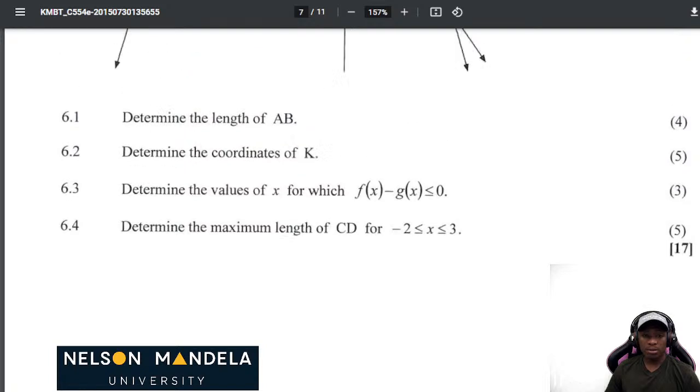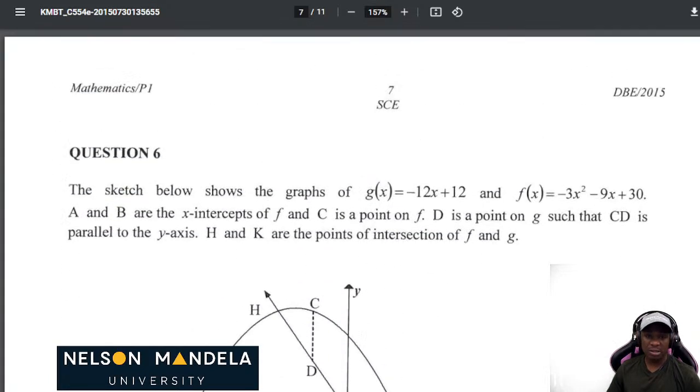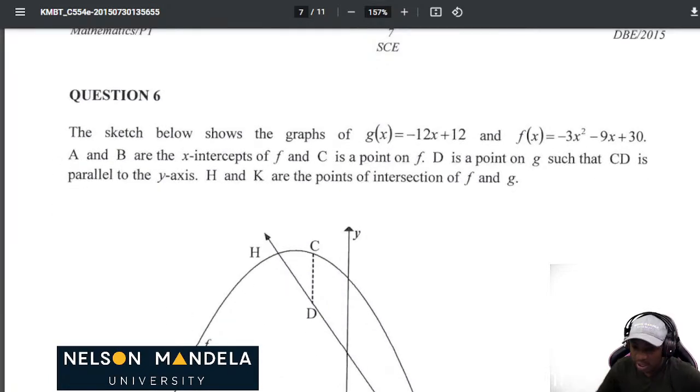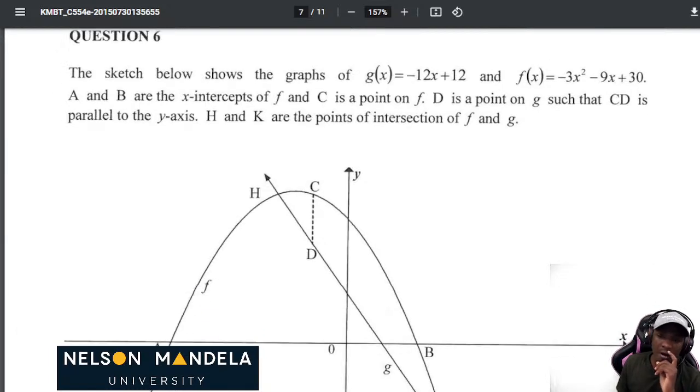Oh, this one seems to be interesting. So let's just do all functions as well. Let's do question 6 first. The sketch below shows the graphs of g of x equals negative 12x plus 12 and f of x equals negative 3x squared minus 9x plus 30. A and B are the x-intercepts of f, and C is a point on f. D is a point on g such that CD is parallel to the y-axis. H and K are the points of intersection of both functions f and g.